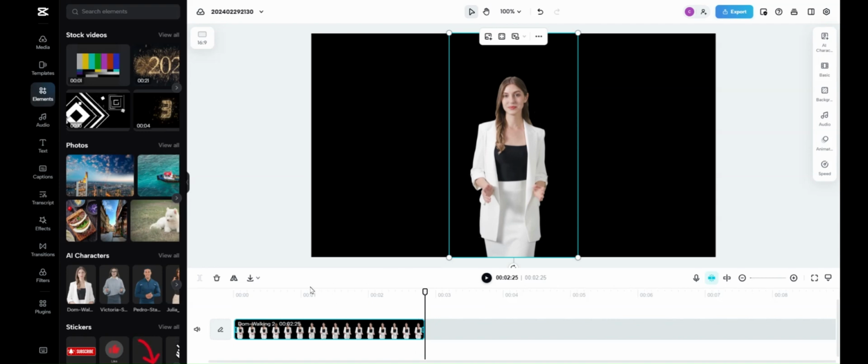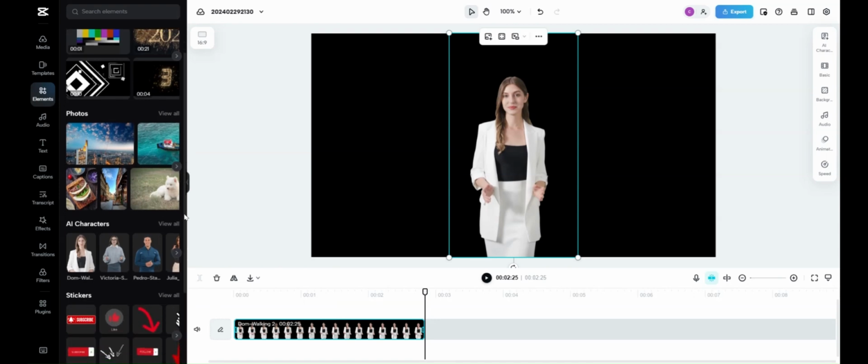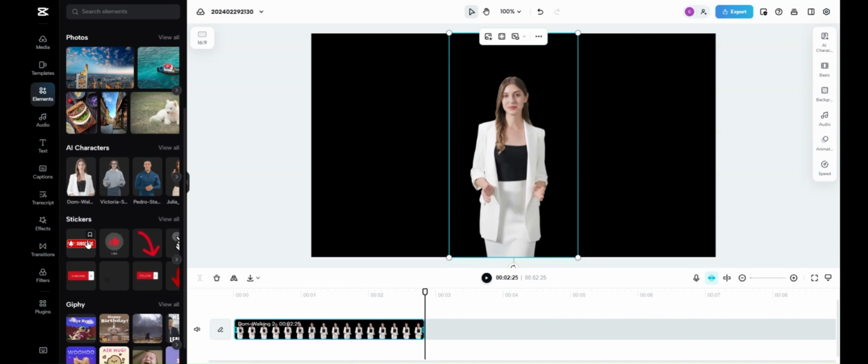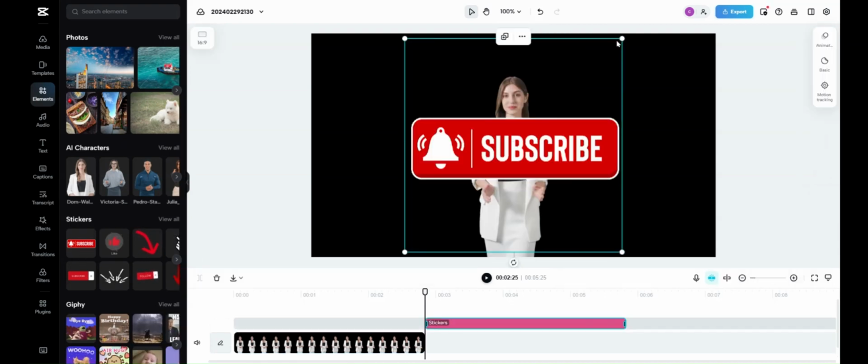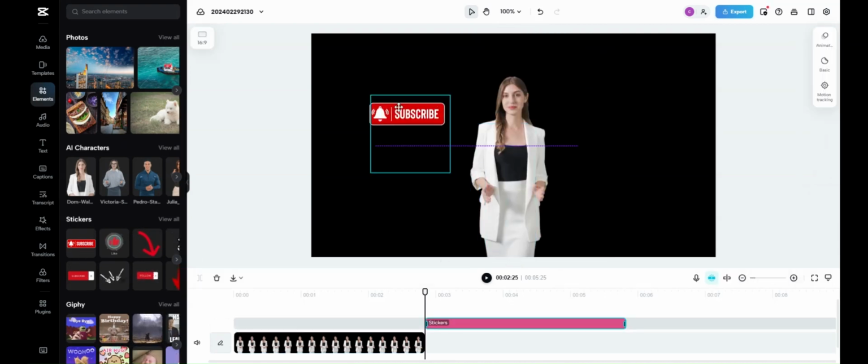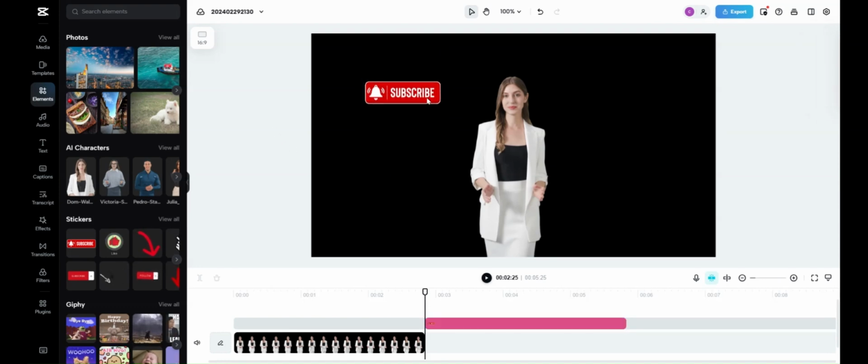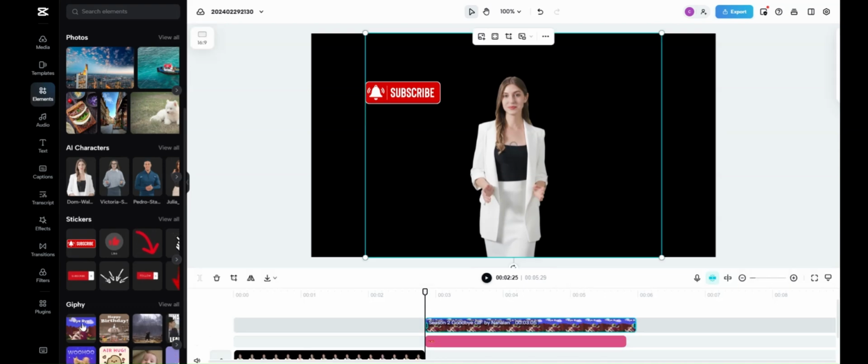So you got availabilities to do AIs and put voices to them if you want that. You also have other elements down here. I mean, like if you want to put a subscribe button, you can do that. And you just boom, drop it. And make it a little smaller if you want and drop that in. You can do little graphic things if you want.